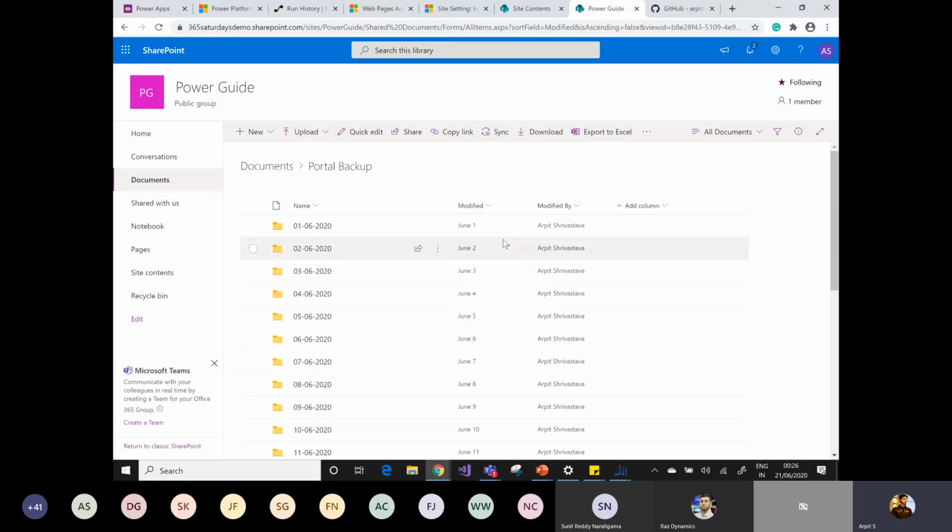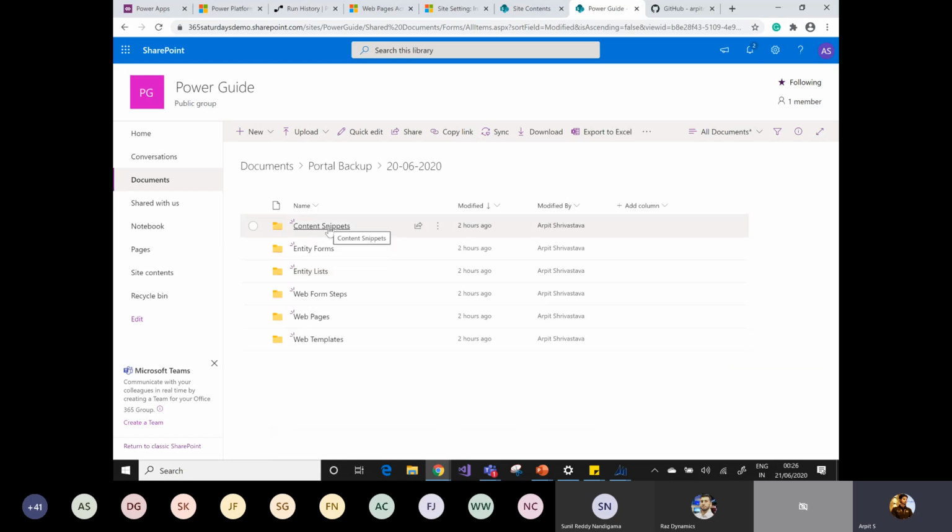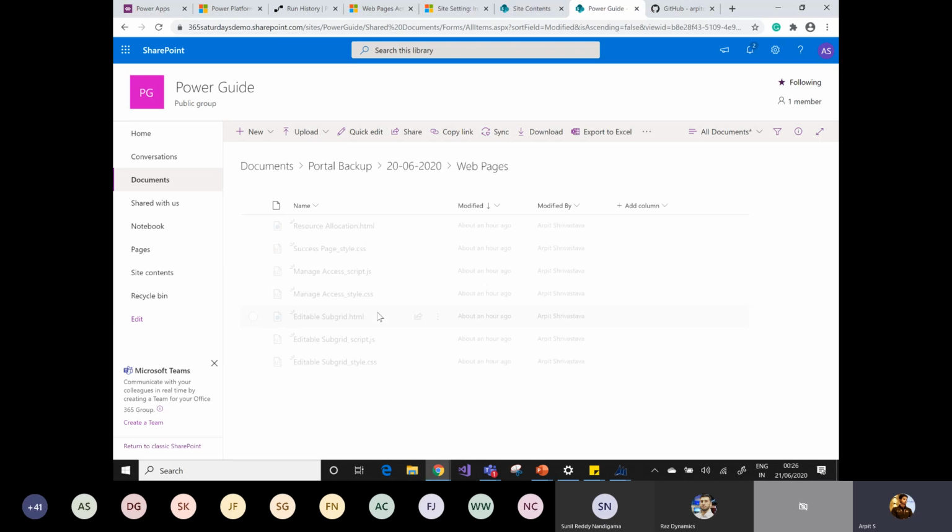So let me take today's one. So I'm just opening today's folder. So as you can see here, it has created the content snippet, entity forms, entity list, web form steps, web pages, and web templates. Okay, if I simply open the web pages, you can see all the web pages, HTML, CSS, JavaScript, which has been modified today.